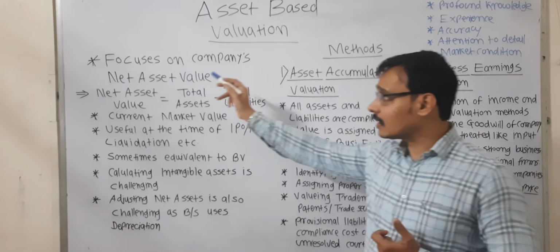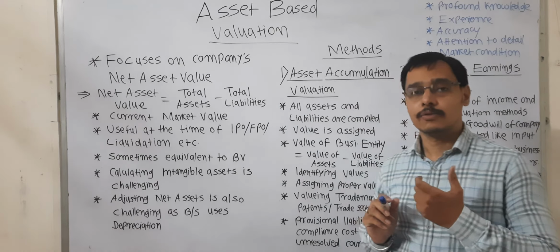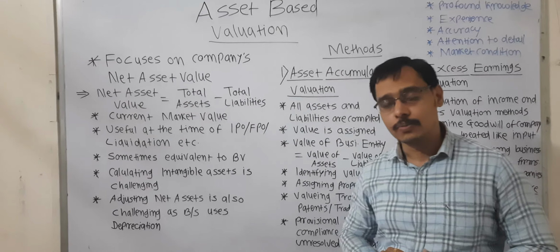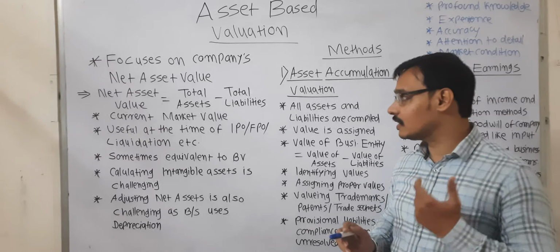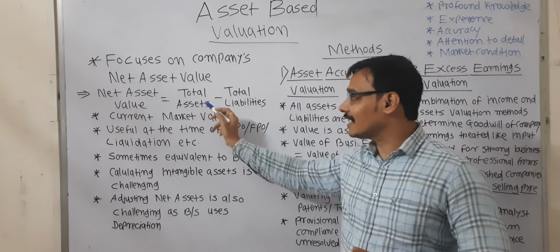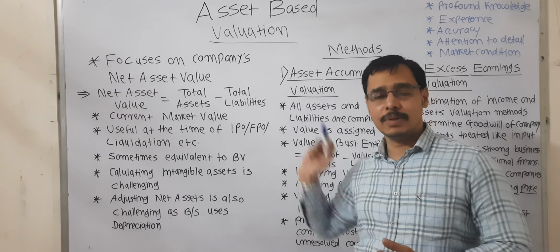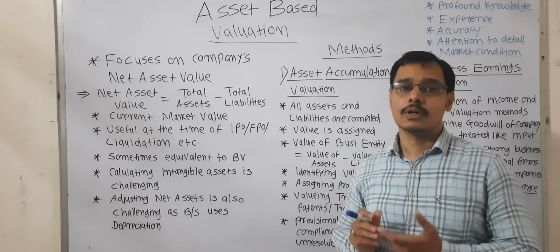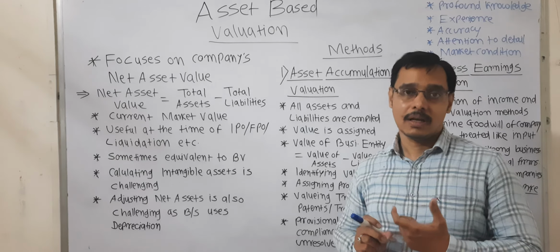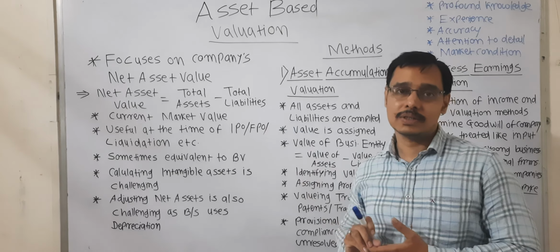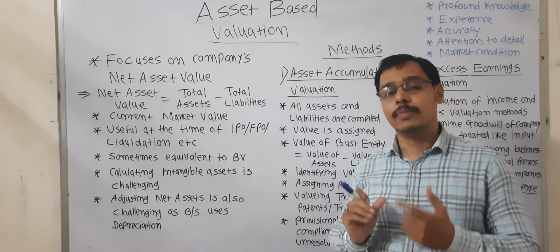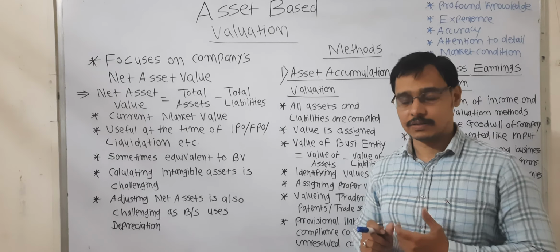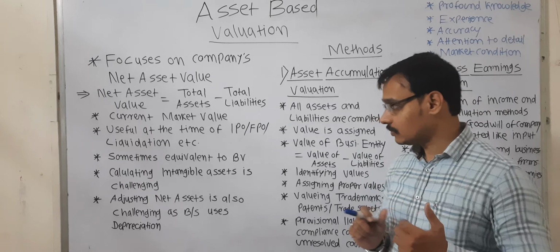So this asset based valuation firstly focuses on the company's net asset value. Now what is net asset value? It is total assets minus total liabilities, as this is the formula also for the book value. The asset based valuation and book valuation may also be equivalent in certain cases, though they are not the same.